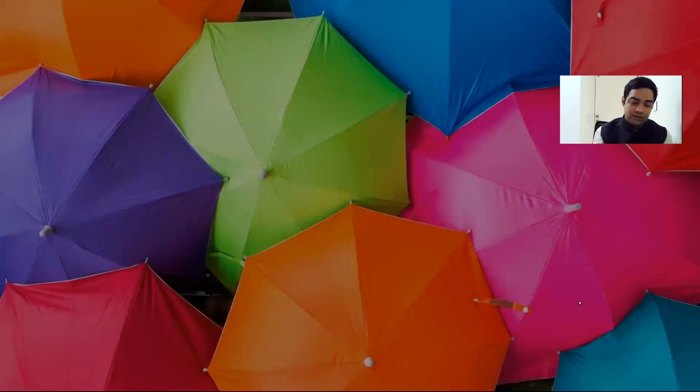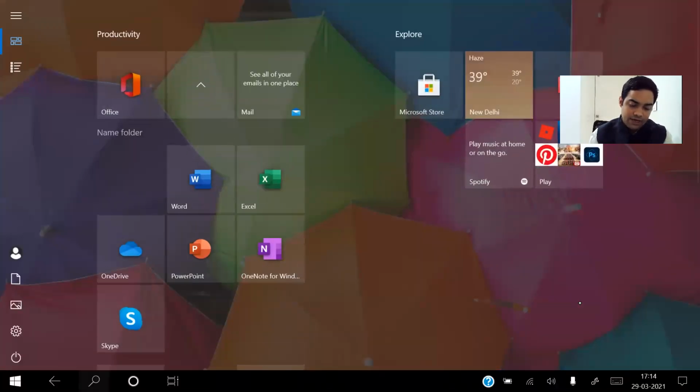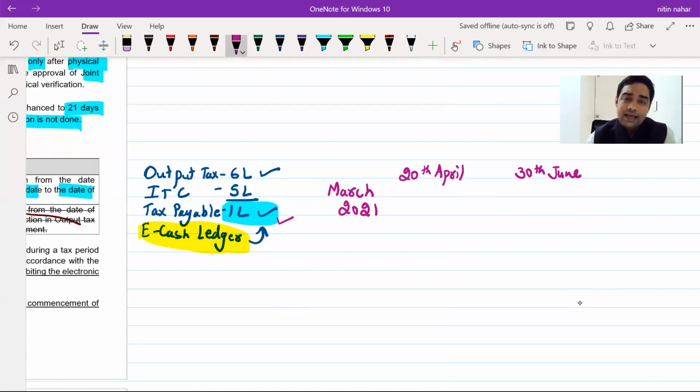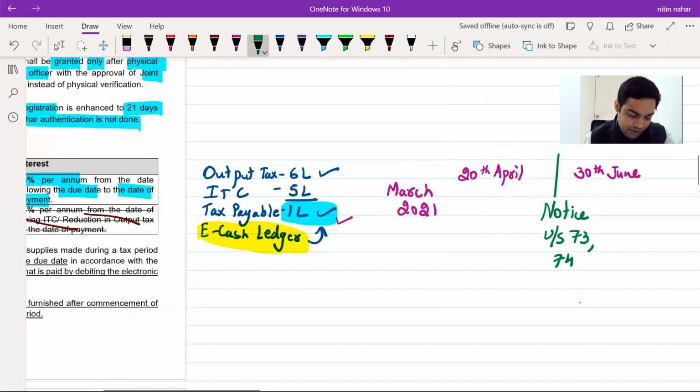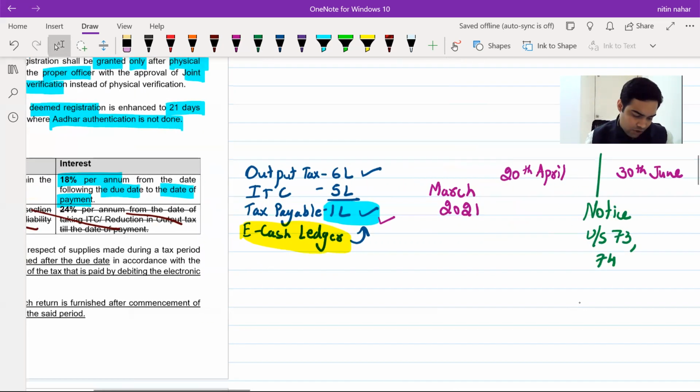But you have to report these transactions correctly. If you have failed to report these transactions, in that case, you might have to pay tax on full liability. Plus, there should not be a case where a notice is issued to you under section 73, 74. If a notice is issued and thereafter you file your return, then interest will apply on full tax liability, that is gross tax liability. Clear with this? Yes, sure. Important point, see the wordings of the law.